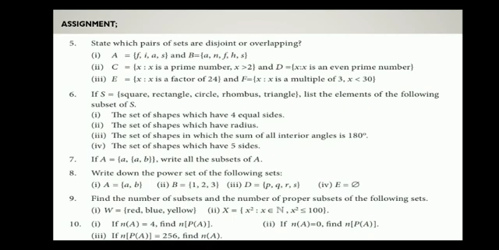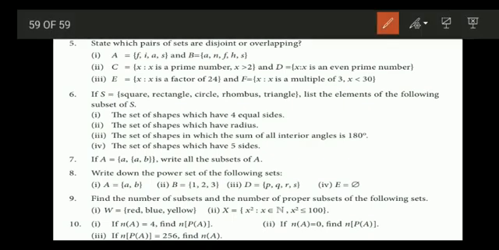That is, the number of subsets will be equal to 2 to the power m, where m is the number of elements of the set A. Okay, so here the number of elements in W is 3, and first you have to list down the elements in X. So X is equal to the set of all x square such that x belongs to natural numbers and x square is less than or equal to 100.